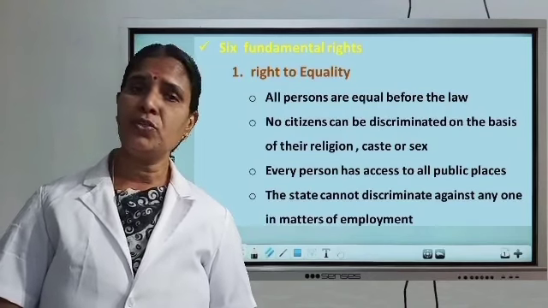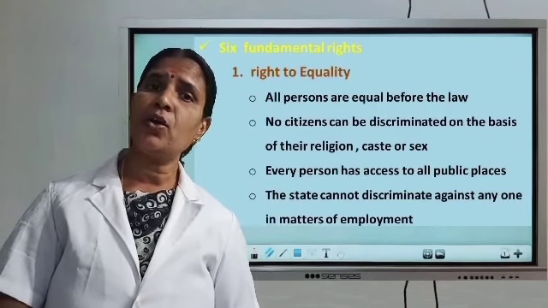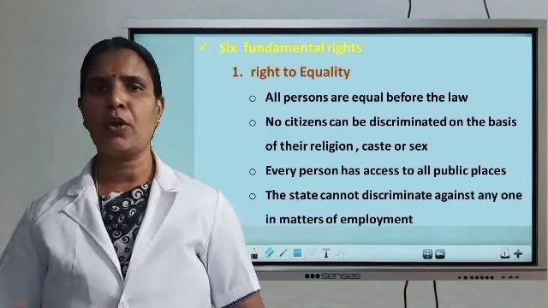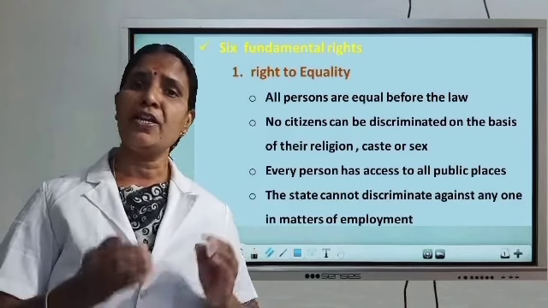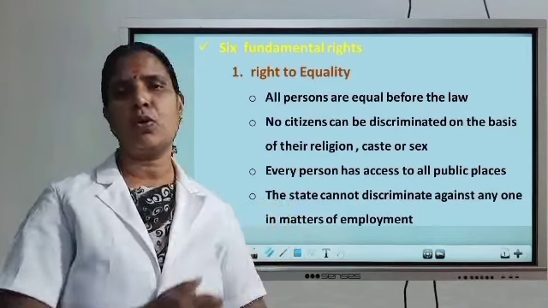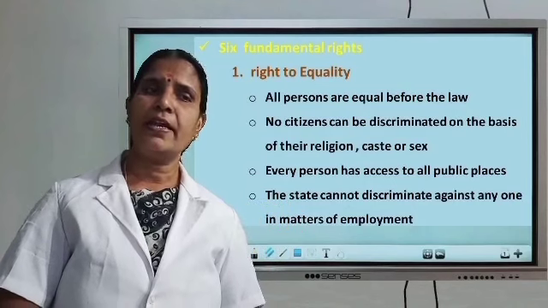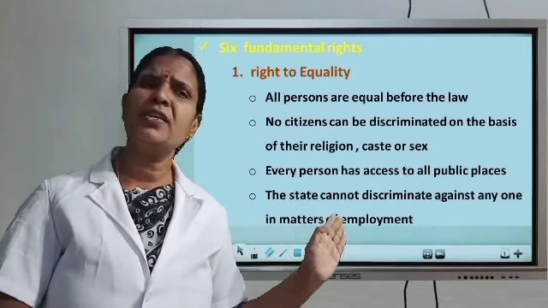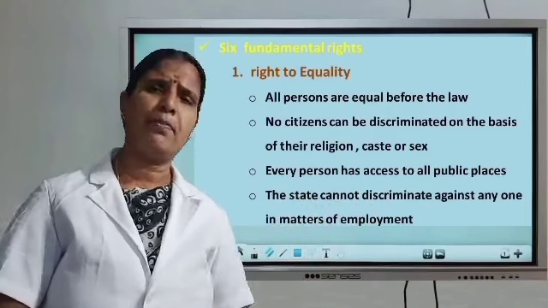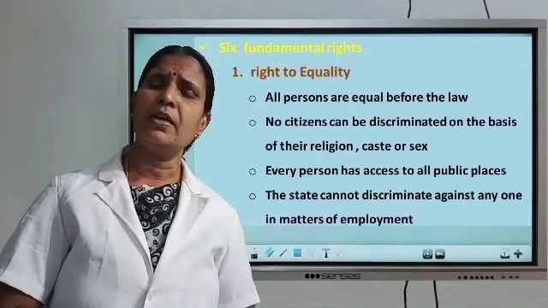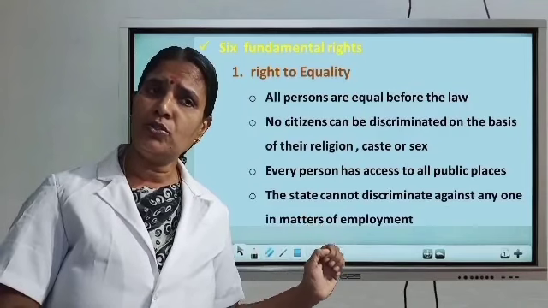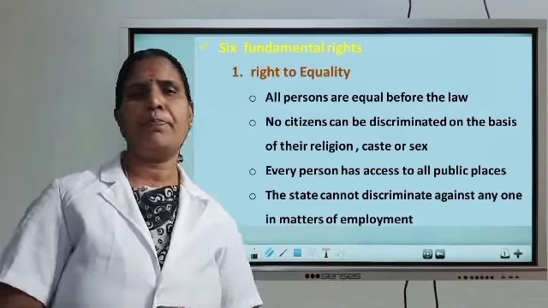But according to the 17th article of the Indian Constitution, untouchability was prohibited and equal rights were ensured to that group of people also. Next, the state cannot discriminate against anyone in matters of employment. In matters of employment, the government is not allowed to discriminate against people.